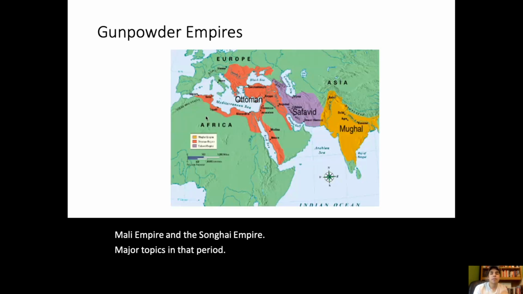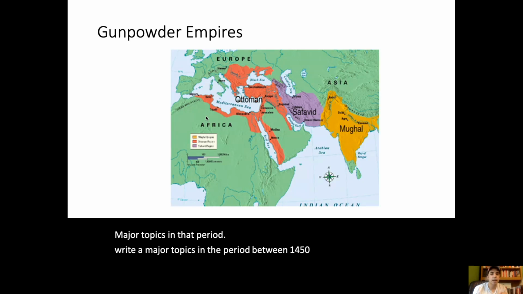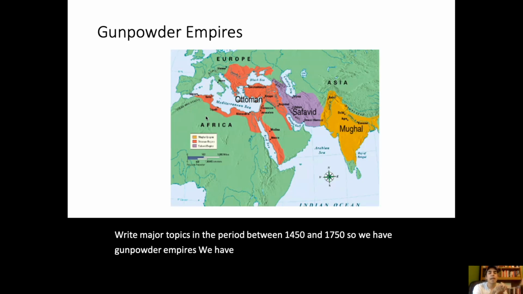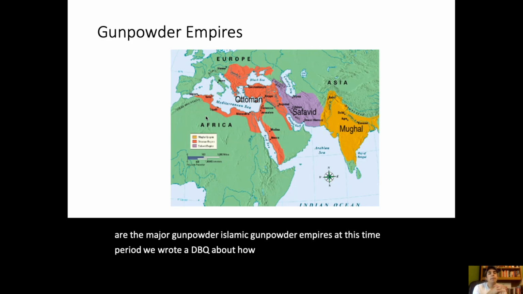All right. Major topics in the period between 1450 and 1750. So we have Gunpowder Empires. We have the Ottoman, Safavid, and Mughal empires, the major Islamic gunpowder empires at this time period. We wrote a DBQ about how they maintain power. They usually do this by developing a central bureaucracy.